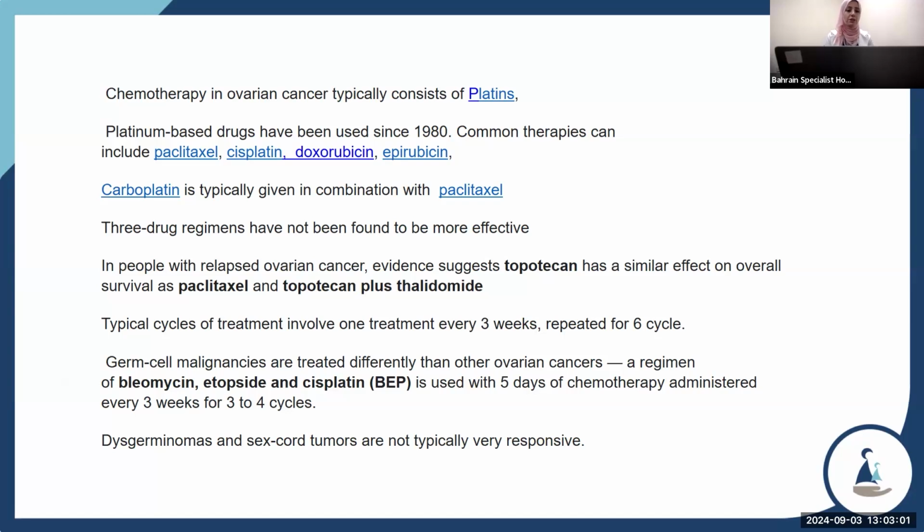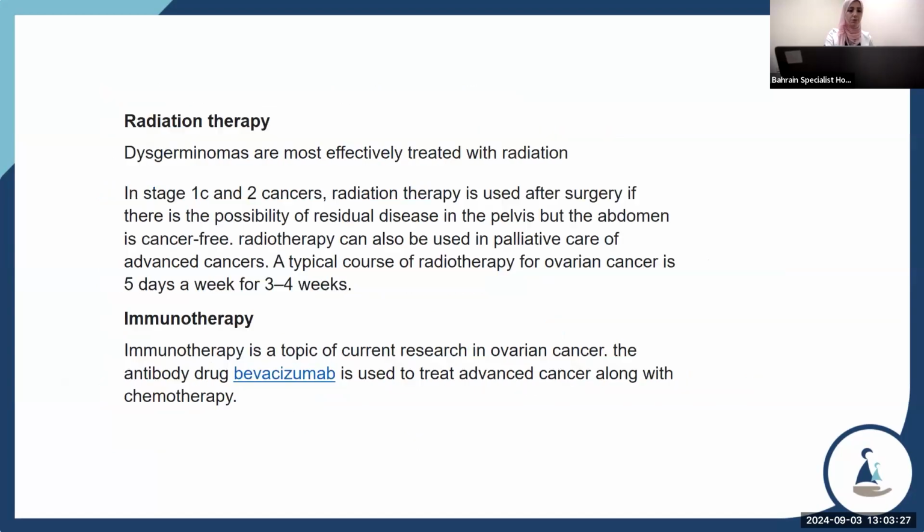Germ cell tumors are treated differently than other ovarian cancers. A regimen called the BEP regimen is a combination of bleomycin, etoposide, and cisplatin. It is used for 5 days of chemotherapy administered every 3 weeks for 3 to 4 cycles. Germinoma and sex cord tumors are not typically very responsive. Germinomas are most effectively treated with radiotherapy.